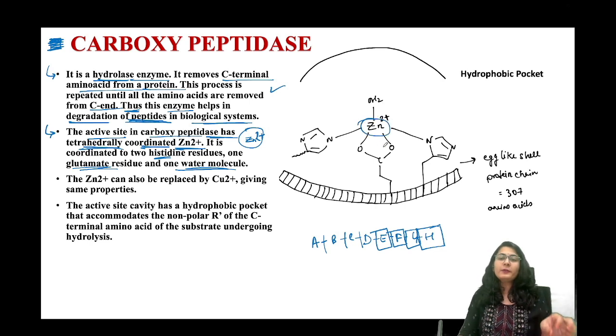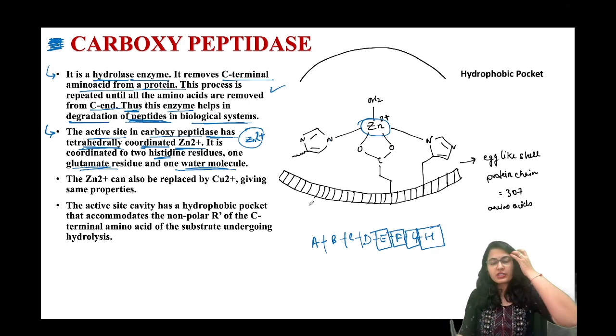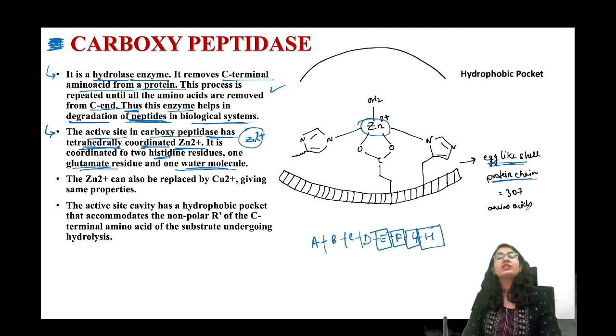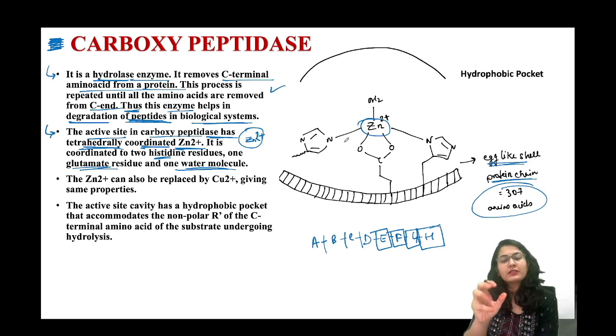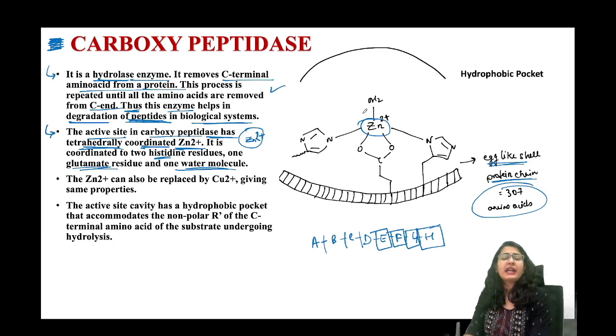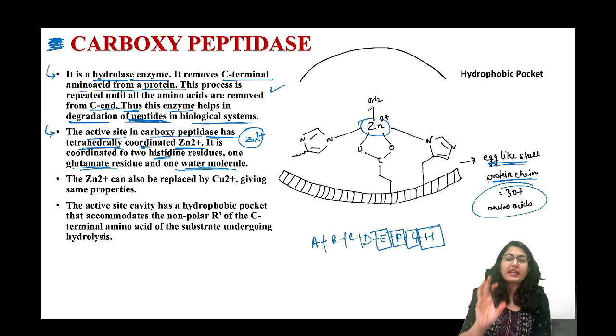There is going to be a zinc 2+, two histidines which are coming from an egg-like shell of the protein. This chain shell is an egg-like semicircular shell which has a protein chain of 307 amino acids, and from this you have two histidines coming out. They are attaching to the zinc, and one carboxylate of the glutamic acid. This is the glutamic acid side chain carboxylate, okay, and one loosely bound water molecule. So that is actually the zinc reactive site.